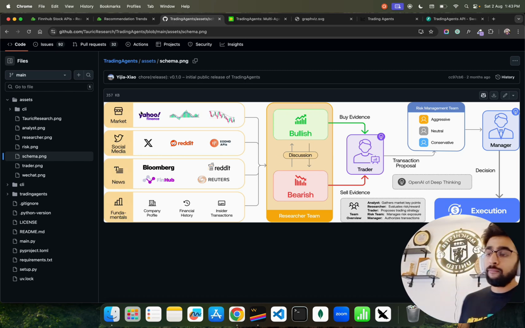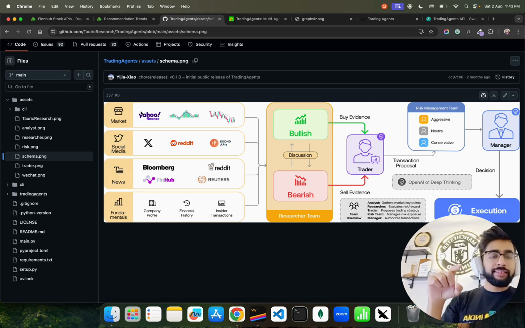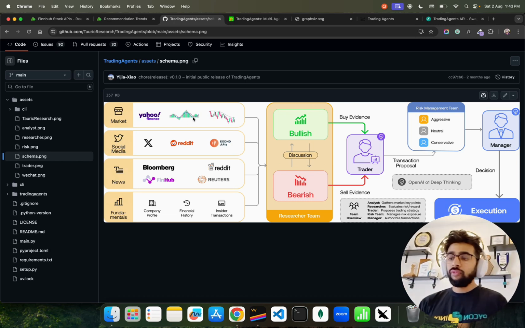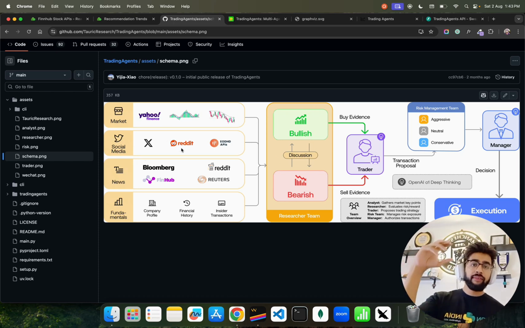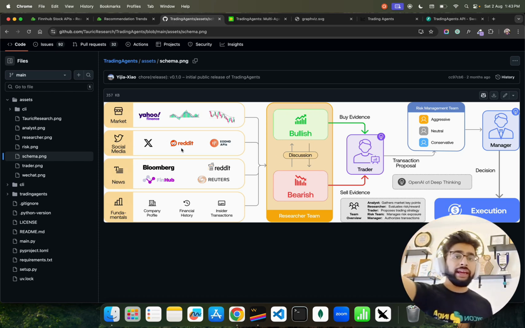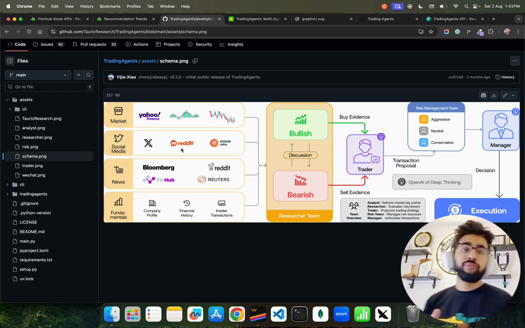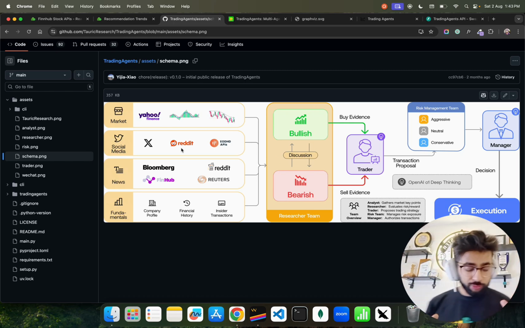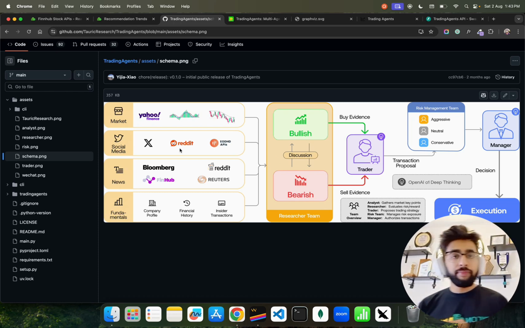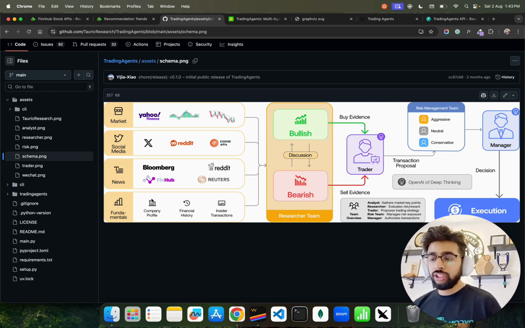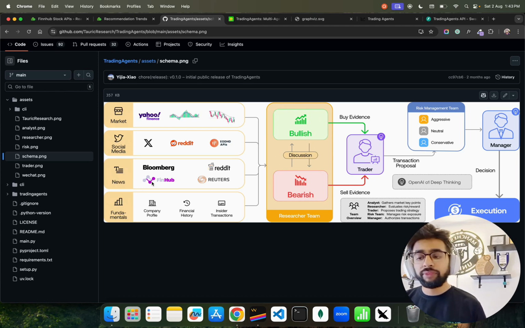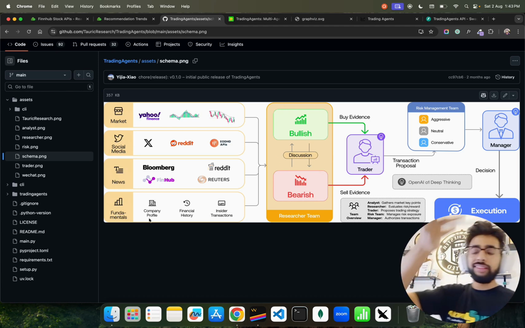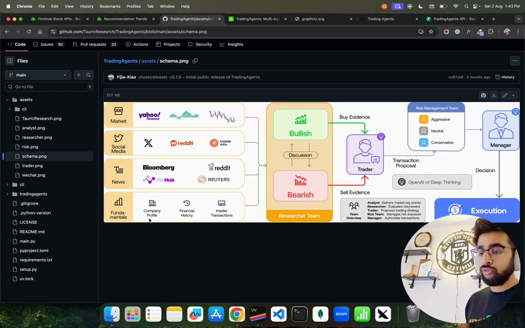In the market, we have Yahoo Finance, the yfinance library, and we have Finnhub. For social media, right now they don't have the capability to connect with X, because X is very difficult. It's behind a paywall now, so you have to pay money to get tweets or comments from X. But you can use Reddit and subreddit threads to get information. We are using Bloomberg, Reddit, and Finnhub News, and for fundamentals we are looking at the company profile, SEC 10-K documents, financial history, and so on and so forth.